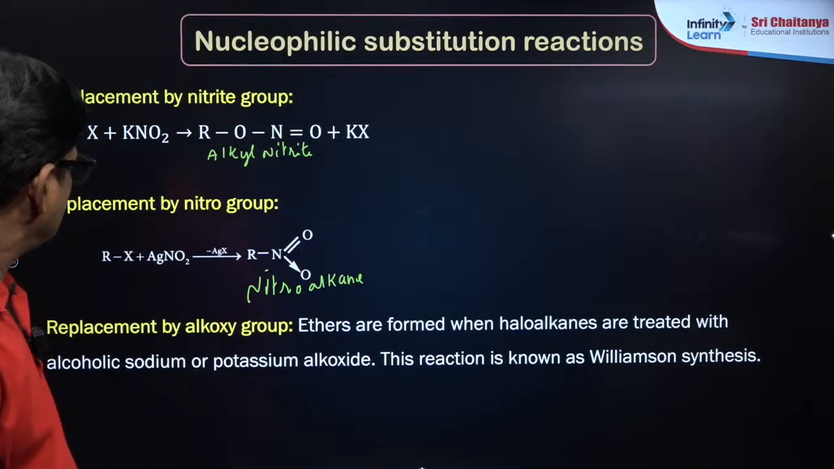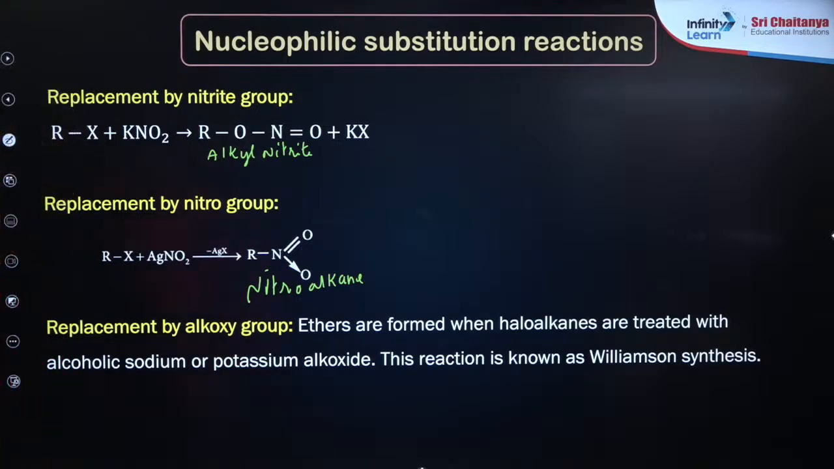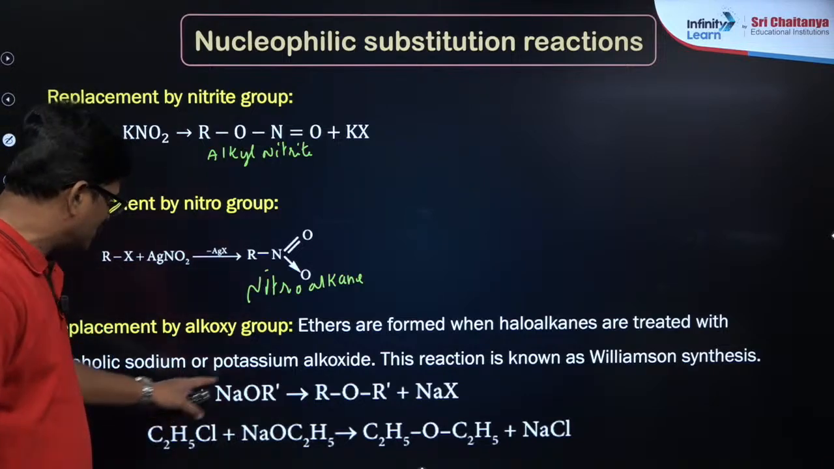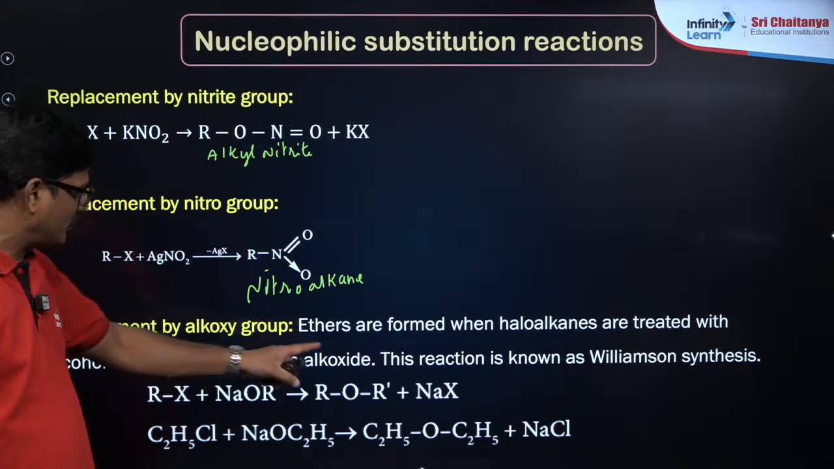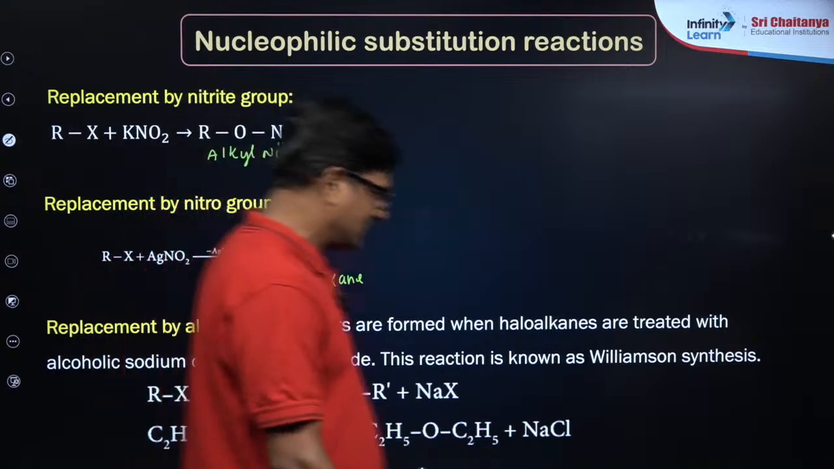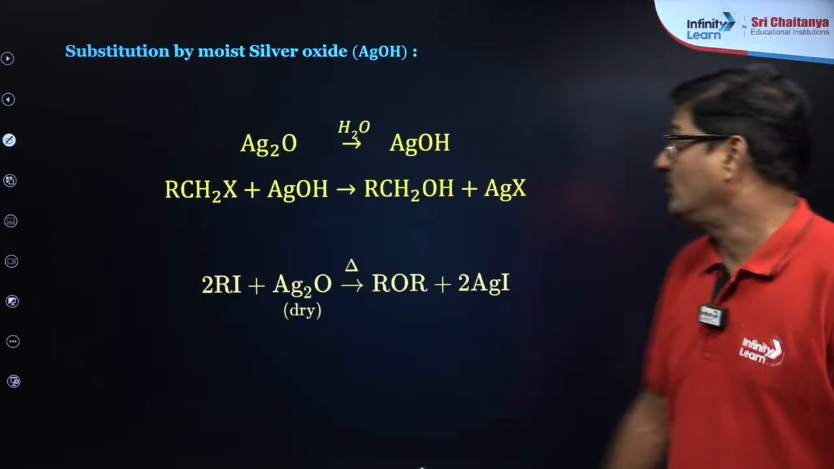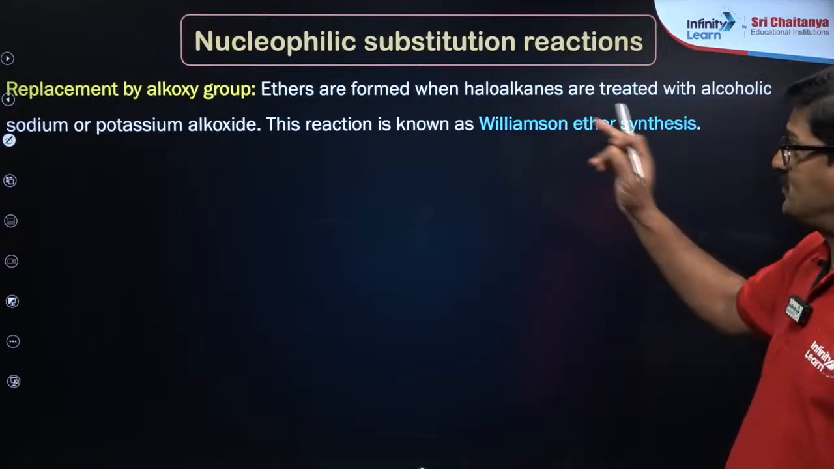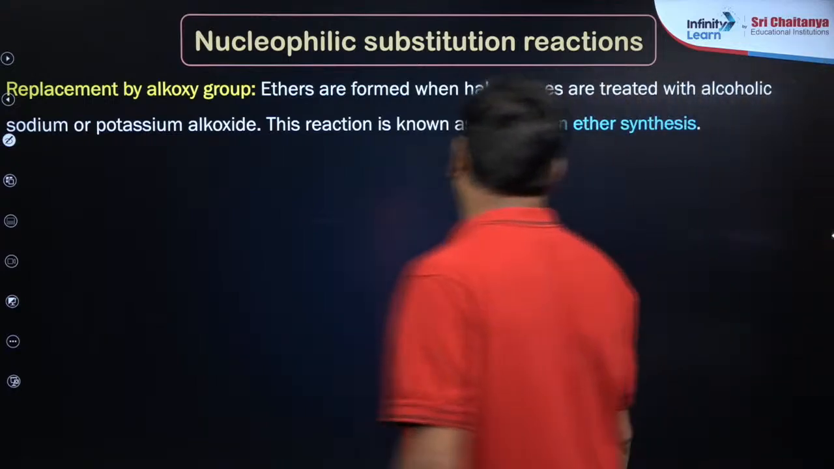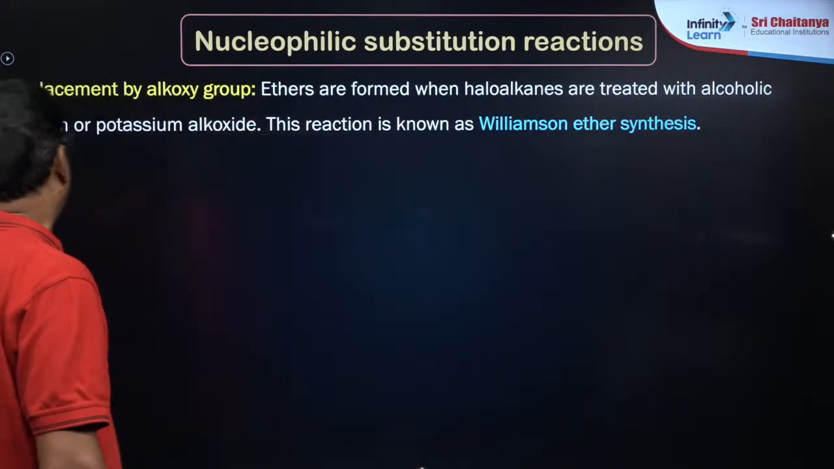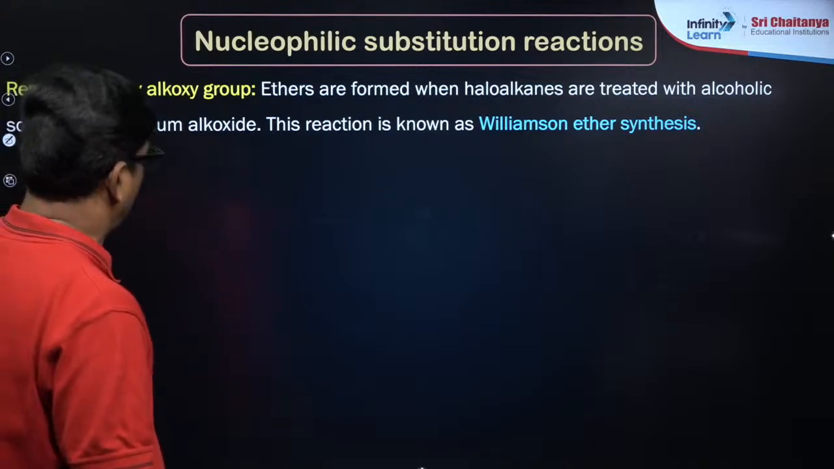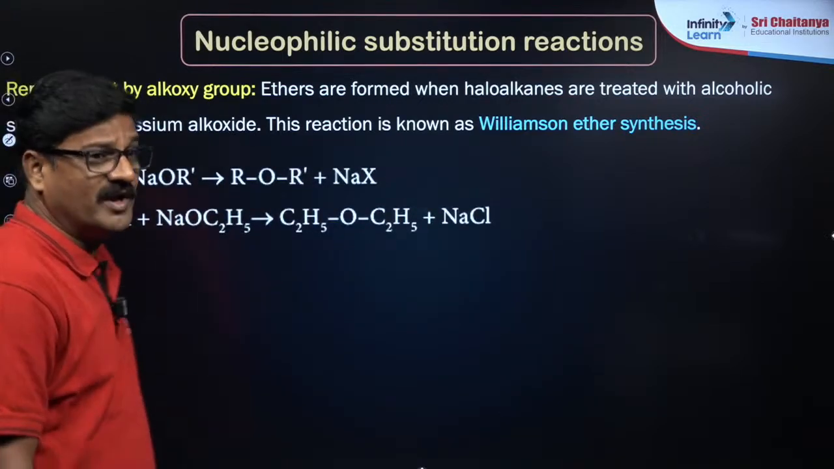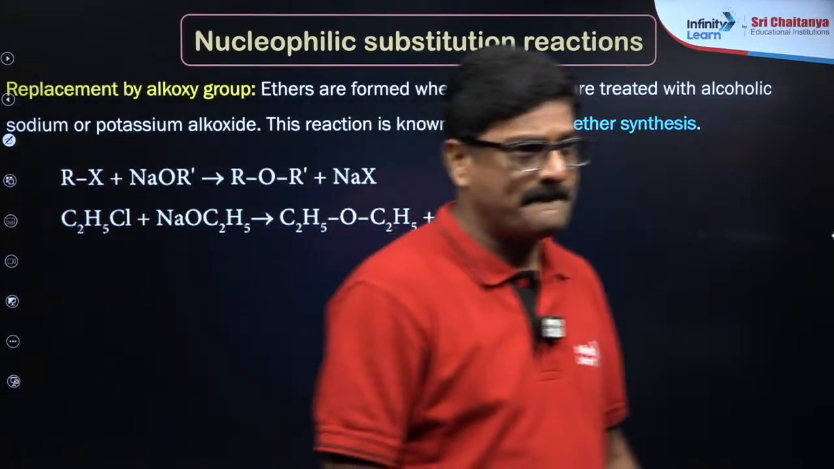Now replacement by alkoxy group, that's very important. When you replace with alkoxy group, this is going to form an ether. This reaction, what do you call it? Williamson ether synthesis. Ethers are formed when haloalkanes are treated with alcoholic sodium or potassium alkoxide. This reaction you call Williamson ether synthesis.